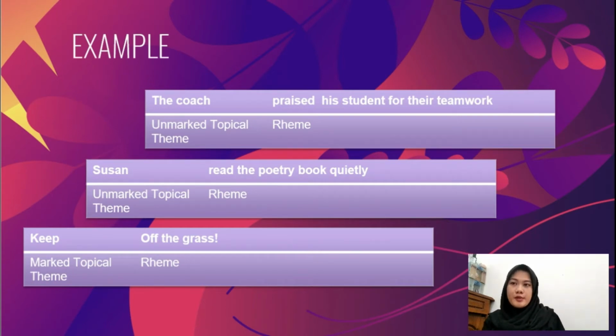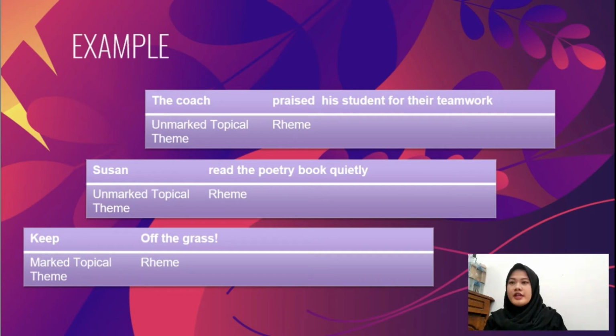Same with example number one, in example number two, Susan is also the unmarked topical theme because Susan is a subject, and it is the theme of the clause. And then the rest of the clause is a rhyme.